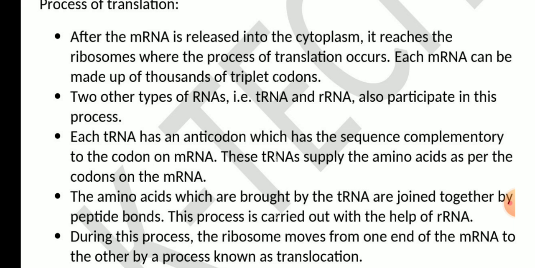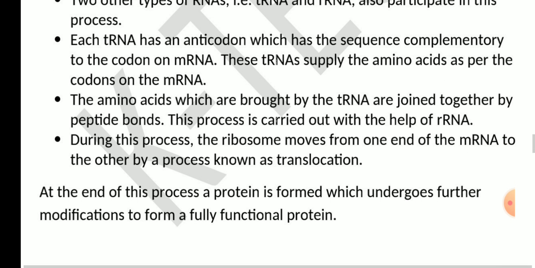These tRNAs supply the amino acids as per the codons on the mRNA. The amino acids which are brought by the tRNA are joined together by peptide bonds. This process is carried out with the help of rRNA. During this process, the ribosomes move from one end of the mRNA to the other by the process known as translocation. At the end of this process, a protein is formed which undergoes further modification to form a fully functional protein.